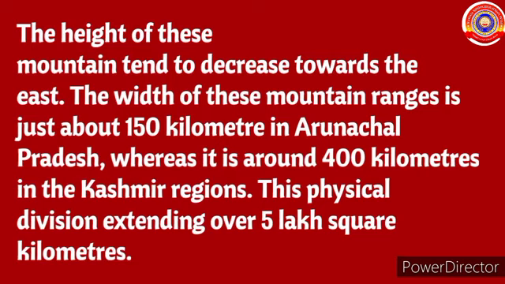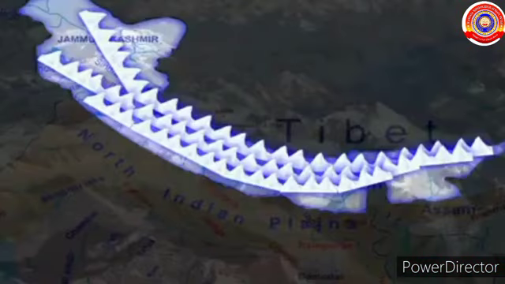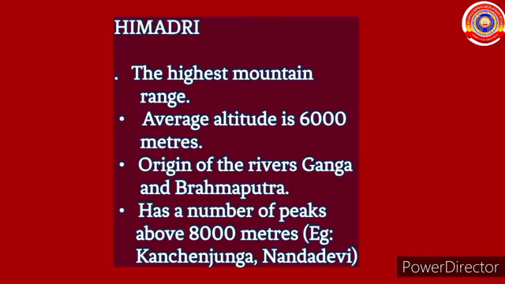The width of these mountain ranges is just about 150 kilometers in Arunachal Pradesh, whereas it is around 400 kilometers in the Kashmir region. This physical division, extending over 5 lakh square kilometers, comprises 3 parallel mountain ranges. Let's see the characteristic features of each. First one, Himadri.